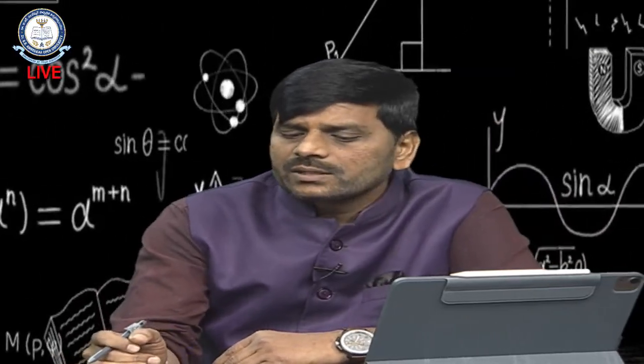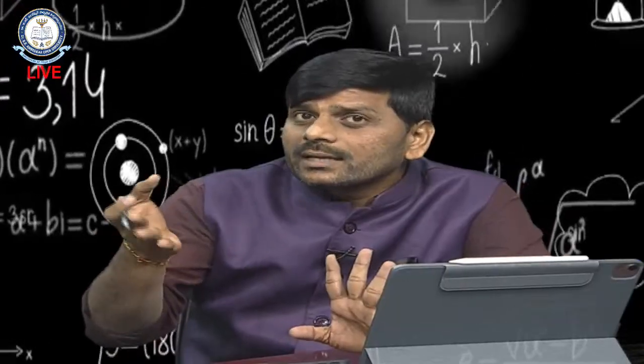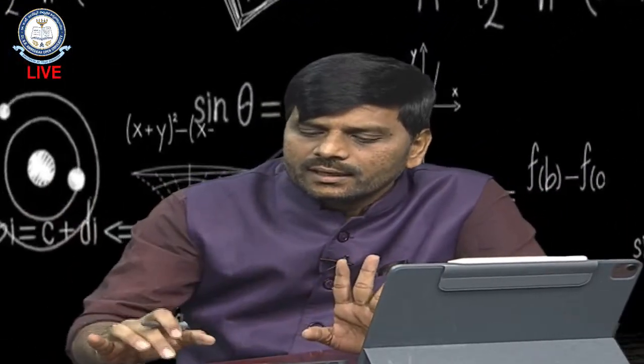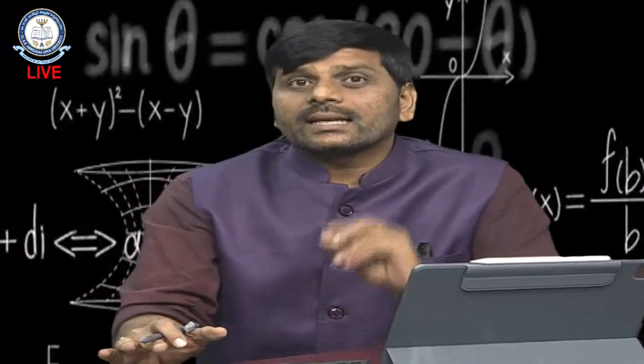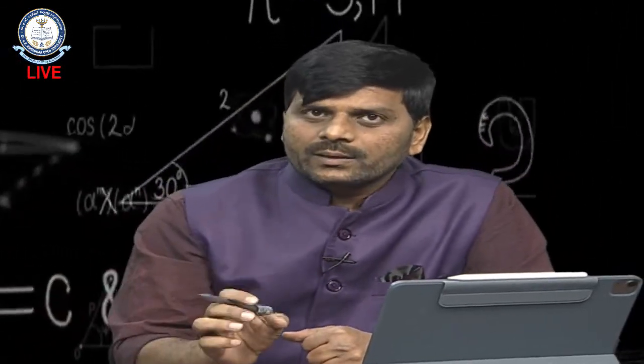Just now sir explained Cauchy's residue theorem. What does Cauchy's residue theorem say? The integral over c of f of z dz is equal to 2 pi i times the sum of the residues at the singularities that are inside that circle. Now let us discuss how to find the residues at finite poles and at infinity.